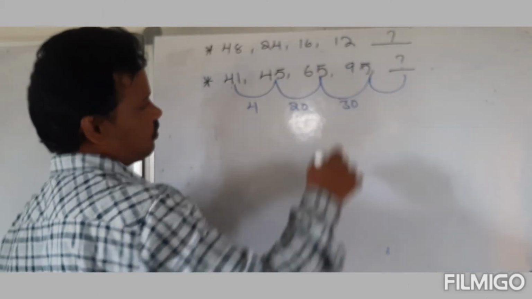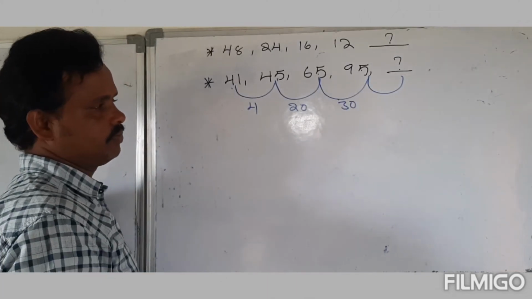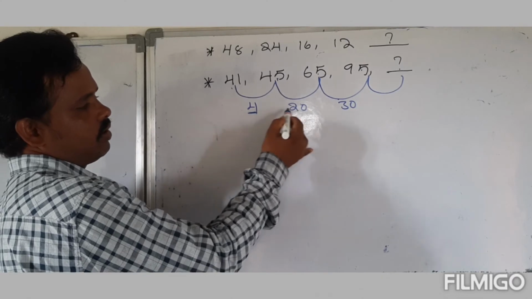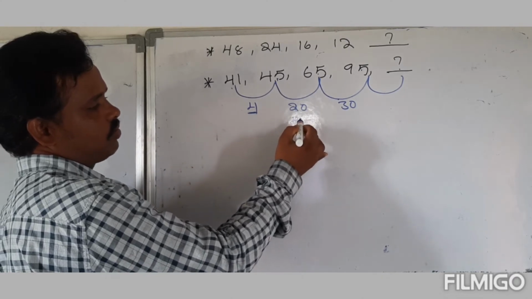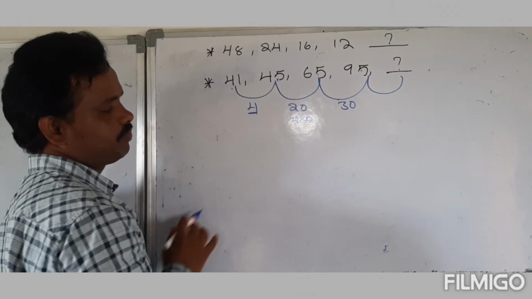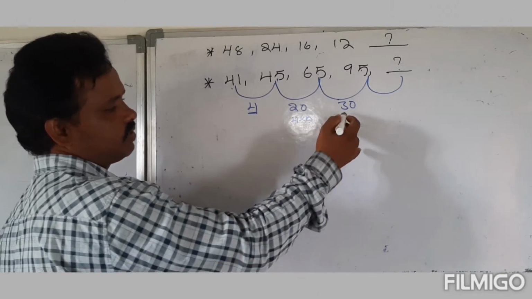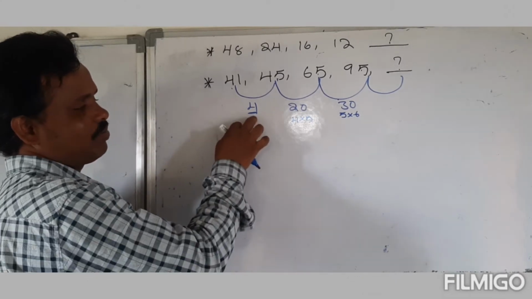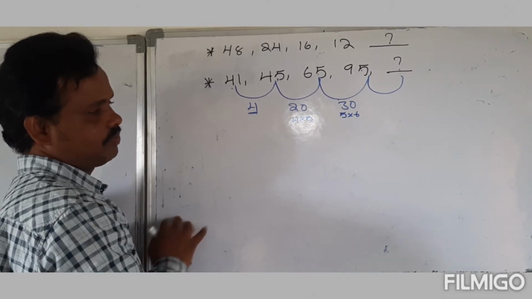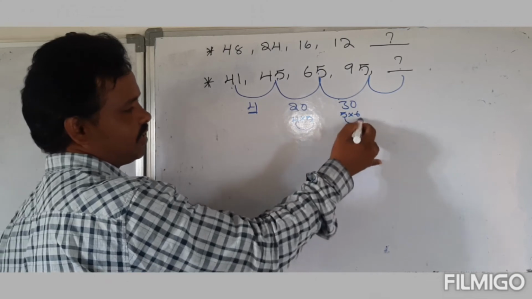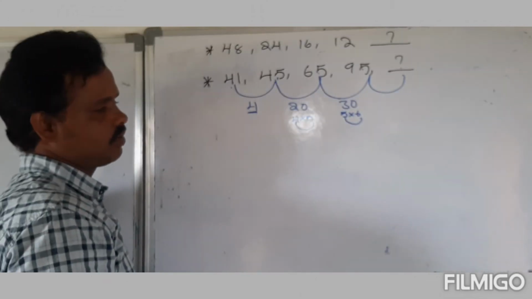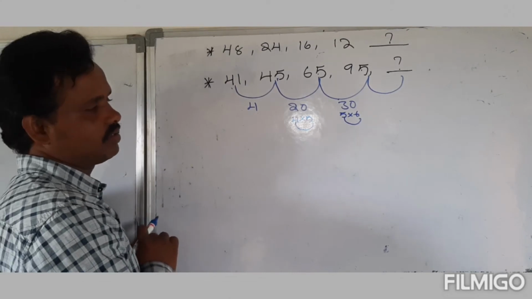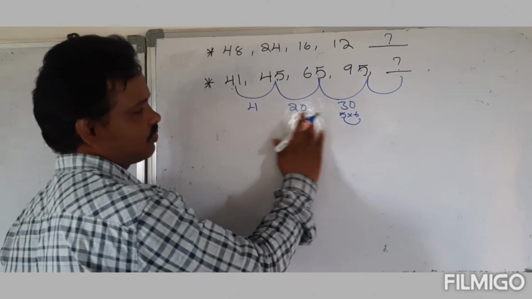It means what next? Hello guys, here it is 4. 20 means 4 into 5. 30 means 5 into 6, for example. But what about it? Here consecutive values multiplication. Both values are in a series, but here not connected. Yes or no? That's why just simply think it is. Once observe here.